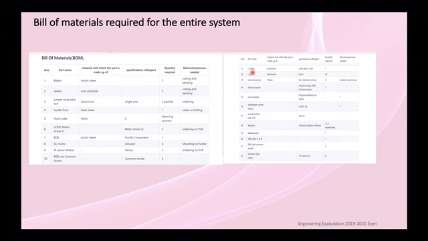Next comes the L clamp. It is made of aluminium with dimensions 25 cm and 1 inch. We required it in the quantity of 1. Next comes again the L clamp, which is made of aluminium but of a different dimension, that is 25 cm and 2 inch. We required it in the quantity of 10. Next comes the rack and pinion. It is made of plastic, with a pinion diameter of 2 cm. We required it in the quantity of 2. Next comes the Arduino board. It is a microcontroller.